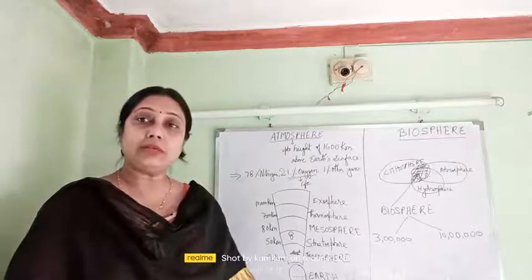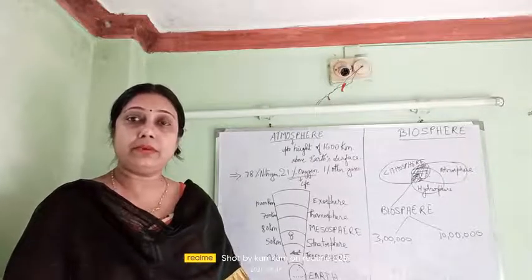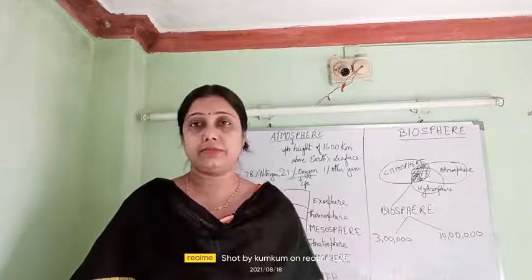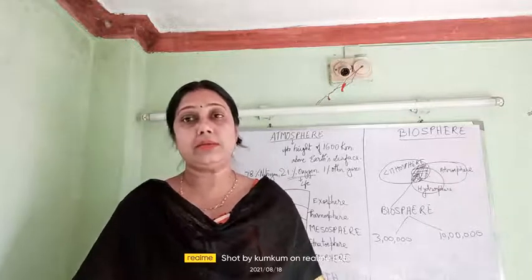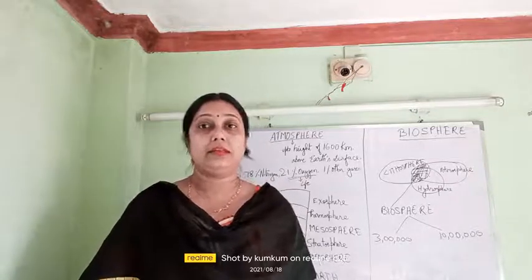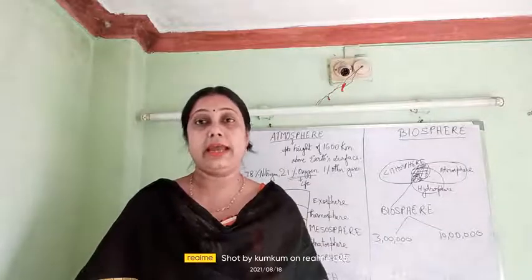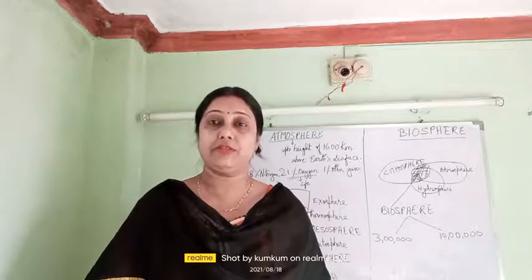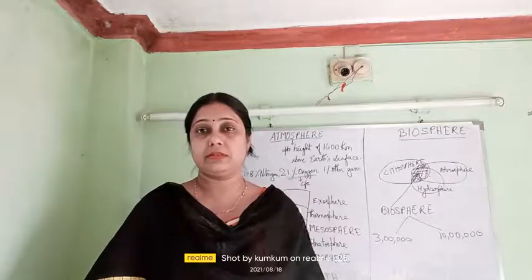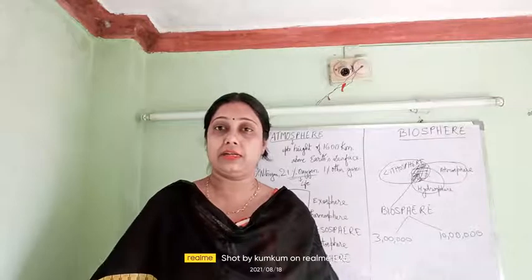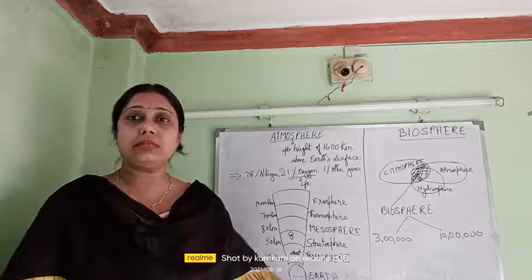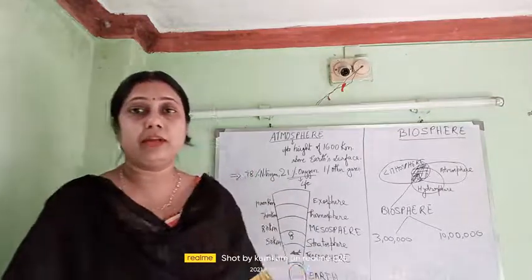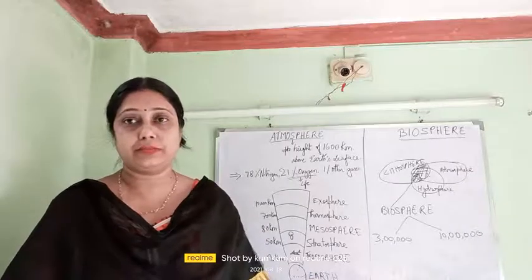Now in this mixture of gases, the maximum is nitrogen. It is found in 78%, whereas oxygen, which is very important to sustain life, is found in 21%, and the rest 1% is of other gases, dust particles, smoke, water vapor, all combined. So this total 100% is divided into these percentages. Oxygen is a very important gas to sustain life. For living beings, oxygen is required to breathe.